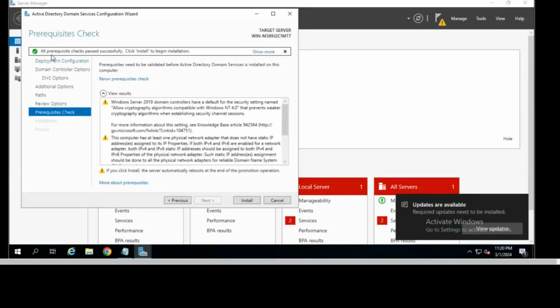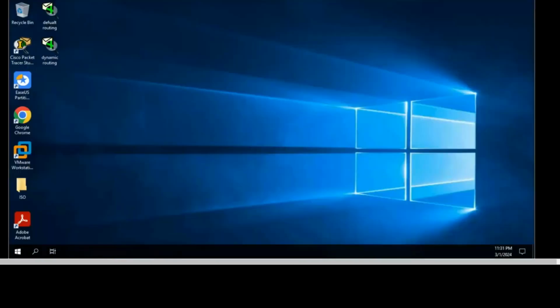On the upside you can see all prerequisites checks passed successfully, right? Otherwise, if you get any error, you have to read that error. Suppose you don't have any network connection, then it will show you an error. You have to read it, find the network error, and troubleshoot it. Then you can install and configure this. But for now, we have passed, so just click on install. Now it will take some time.